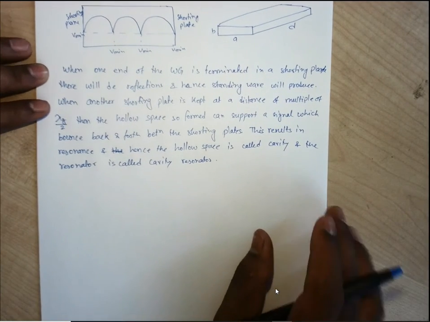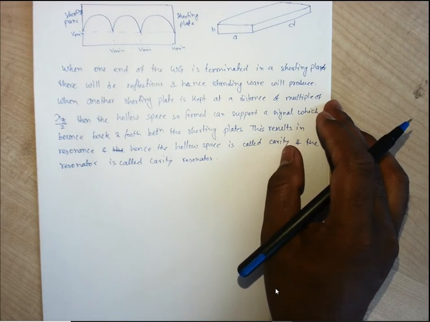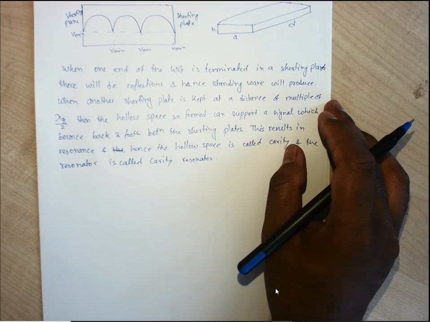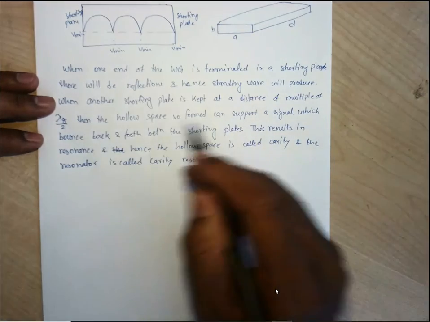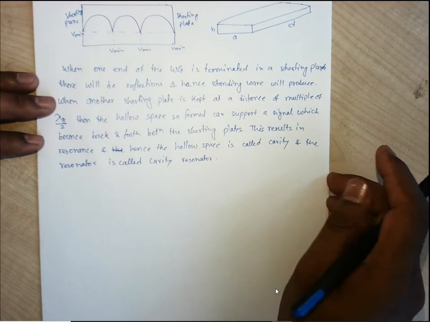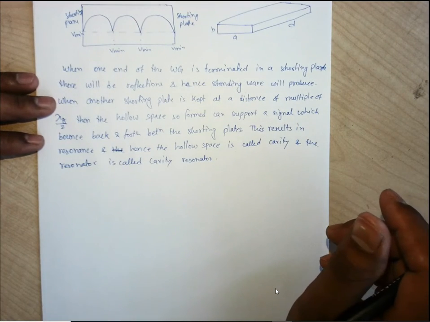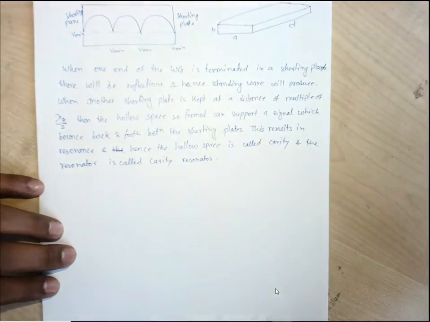So the waveguide section which we have been considering may be a rectangular one, may be circular, may be any kind of shape. So the cavity resonator can be tuned normally as a circuit, because for the resonance we can have the inductance and capacitance only. We have seen previously a resonator can act as an inductor as well as a capacitor. So by tuning that inductance and capacitance, we are able to tune the operating frequency.